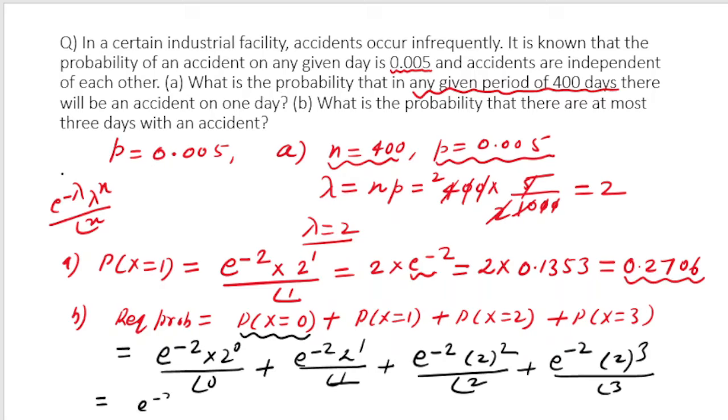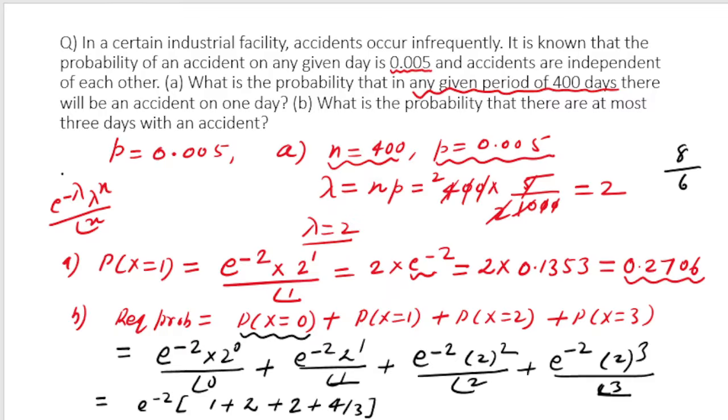e to the power minus 2 will be common, and 2 to the power 0 by factorial 0 will be basically 1, plus 2 by factorial 1, so it will be 2, plus 2 squared, so 4 by factorial 2. 4 by 2 is 2. And 2 to the power 3 is 8 and factorial 3 is 6, so this will be 4 by 3.